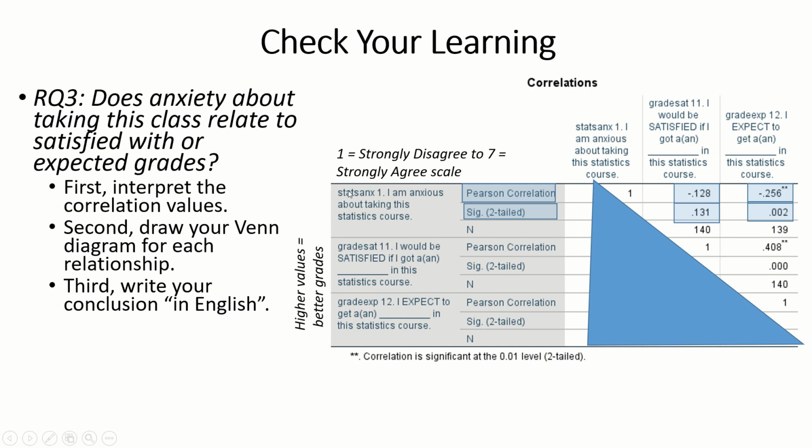The more anxious you are, the higher you're going to score on this response scale. And then on the grade items, higher values reflect better grades. So as you report more anxiety, higher numbers on number 1, you expect a lower grade in the course, since lower values here reflect worse grades.